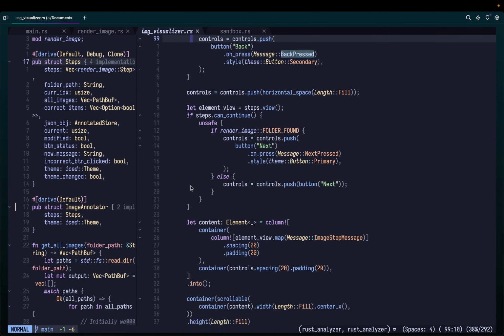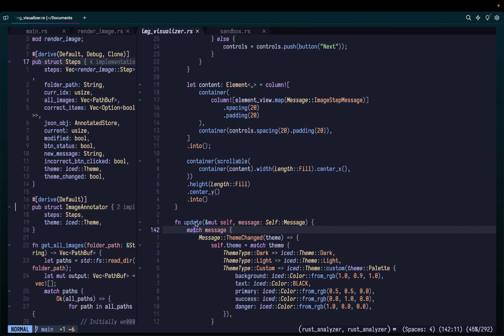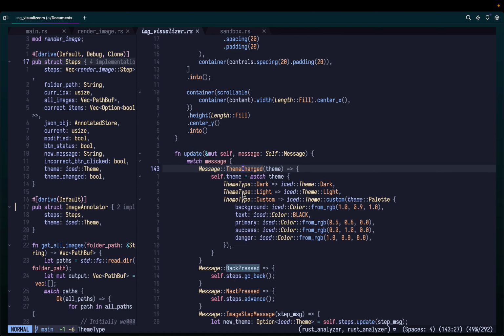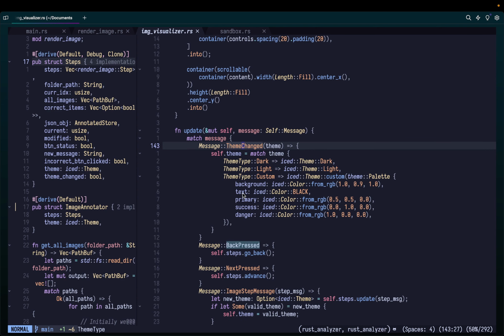Now the view, and I think this update as well, are very important, right? Now update, as I said, is what happens whenever some event has happened. You look at the message and say, okay, this event has happened, let's go and do this. This event has happened, let's go and do that. So that's what you're looking for.